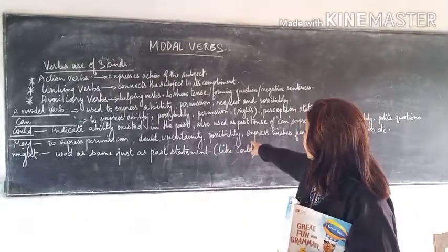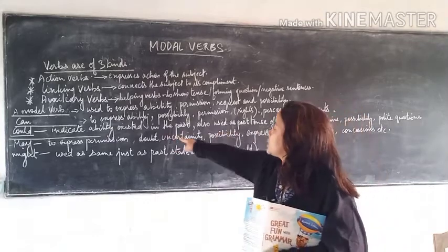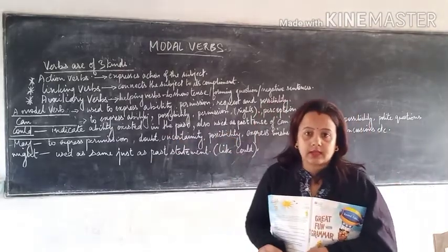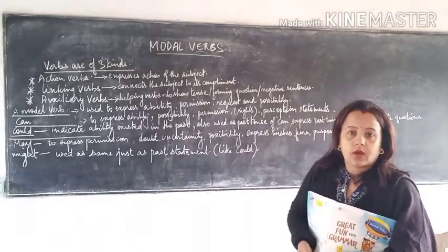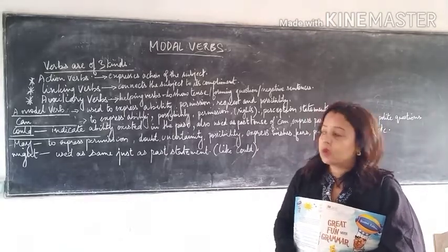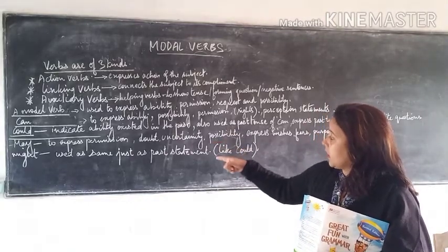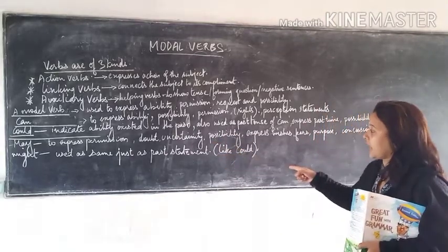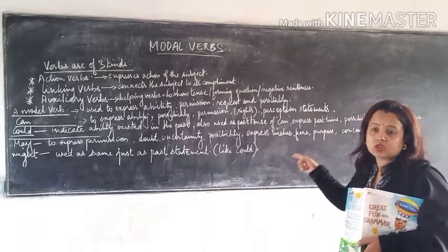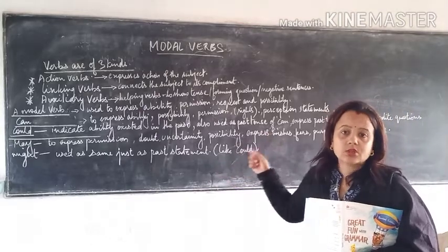Similarly, it's mentioned over here. You can see may is used when there is doubt, uncertainty. Okay, when you are not clear, that time you are using may. Okay, it may rain today. It might rain today. So similarly, might is also used just as how you have used could in place of may. So the past tense of may is might.